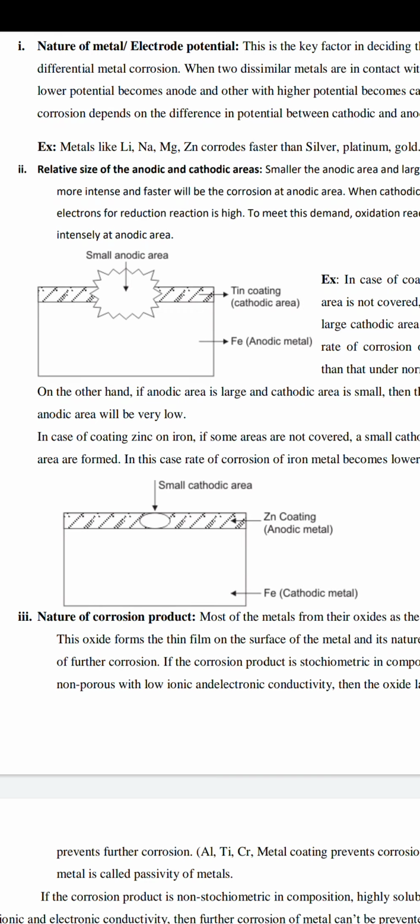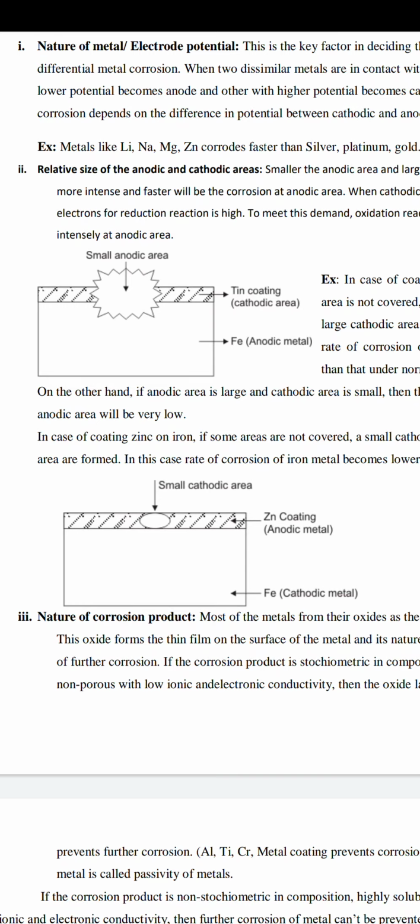When it is coated by zinc, the coating metal is the anode and the coated metal acts as the cathode. The coating metal, zinc, suffers from corrosion, and the cathode is not attacked. Similarly, we can make it reverse.